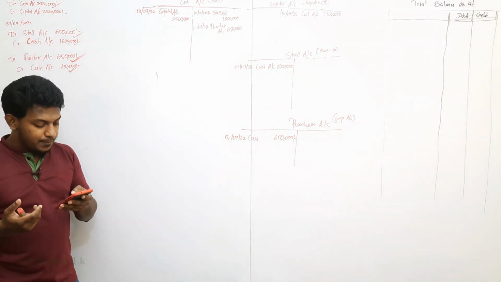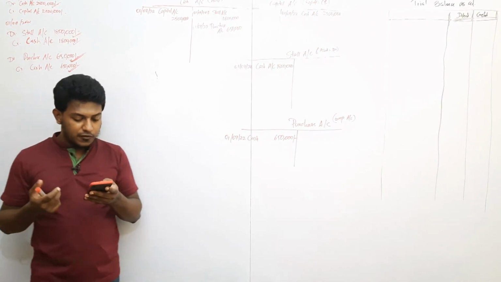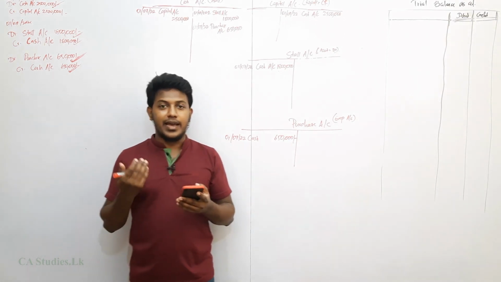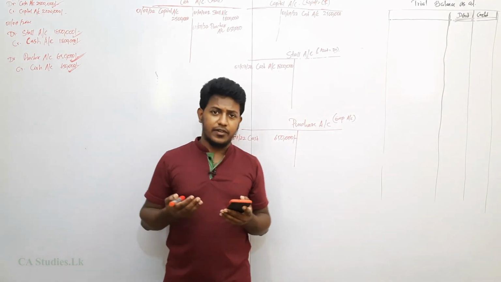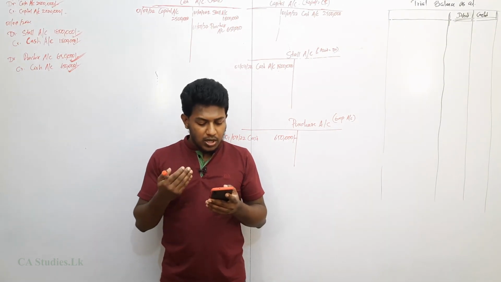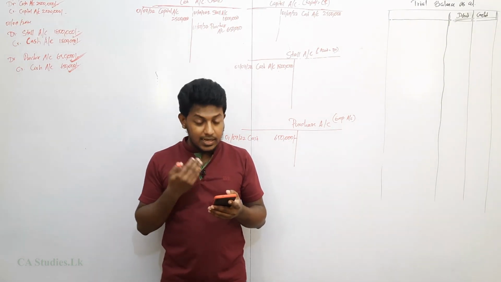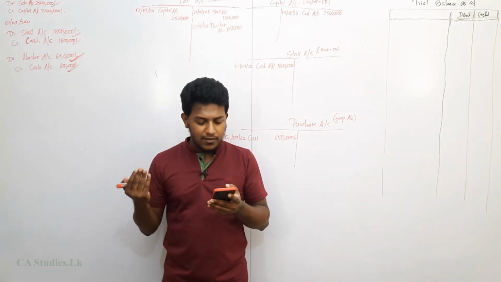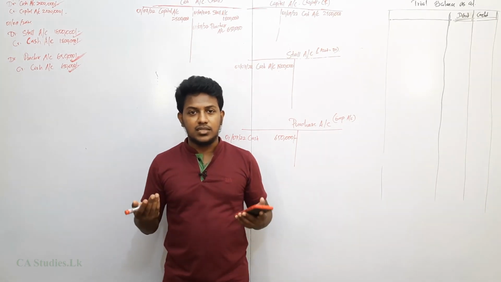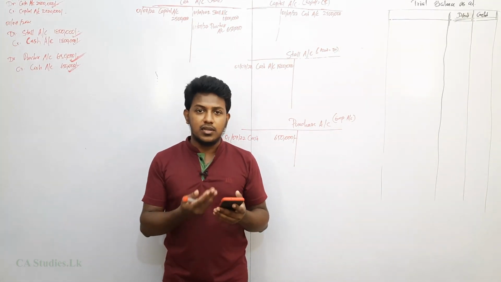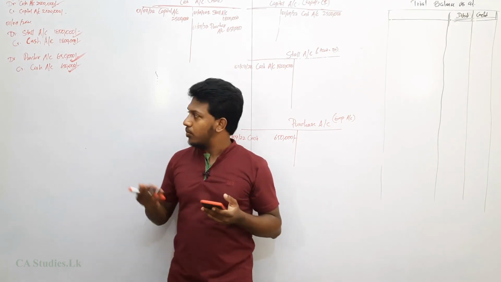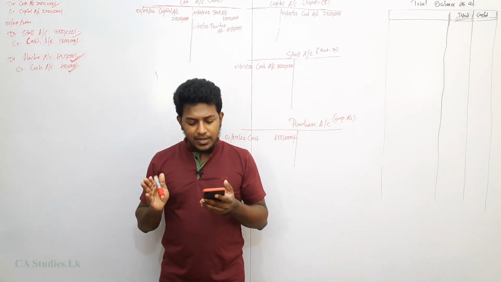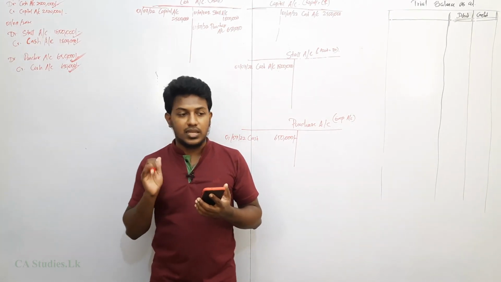On 3rd July, Lisara has a very successful day. These words are not necessary. This makes you waste time, and it will eat your time definitely, right? The examiner wants to reduce your time. These are the challenges you have in the exam hall. They just skip it, no need, only the date we need. Very successful day. Whether it is a successful day or an unsuccessful day, we need only the financial records, the transactions, in order to prepare the GL. That's all, right? See, she sells all of her flowers and plants for rupees 900,000 cash.